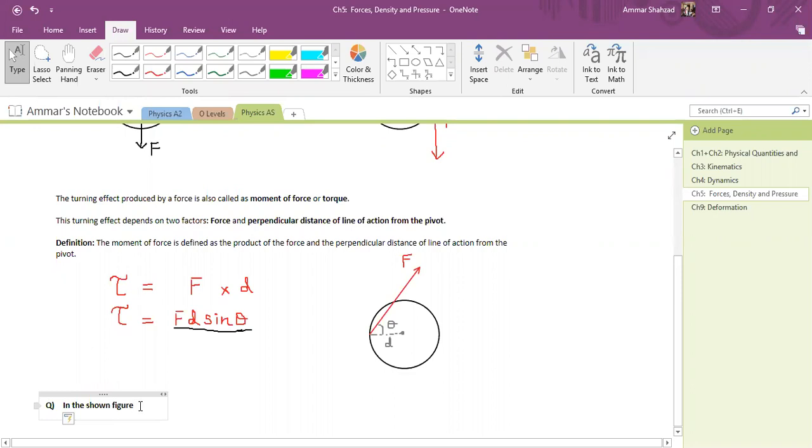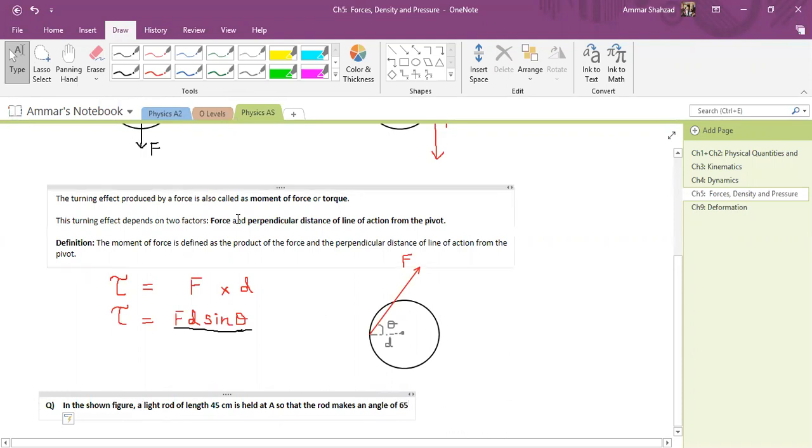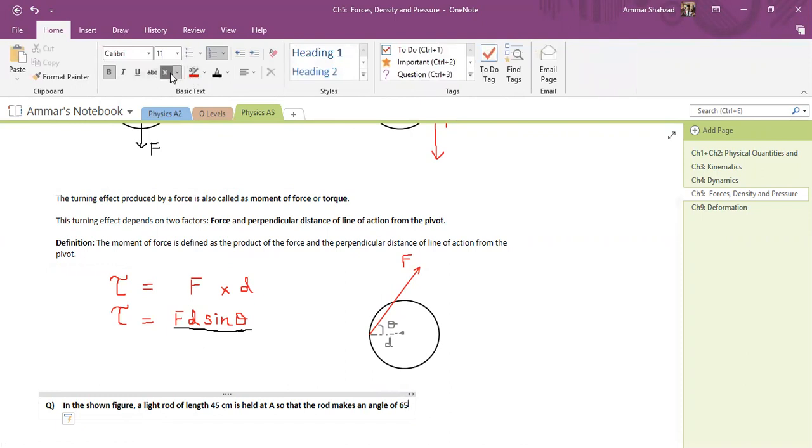Okay, so we'll do one question. In the shown figure, a light rod of length 45 centimeter is held at A so that the rod makes an angle of 65 degrees to the vertical.